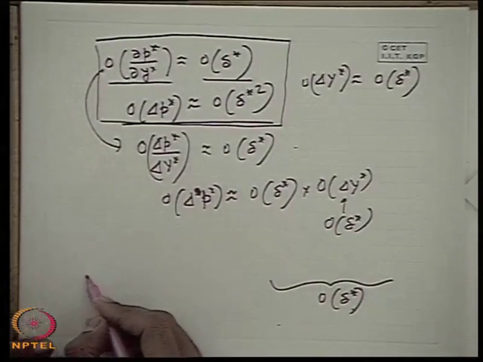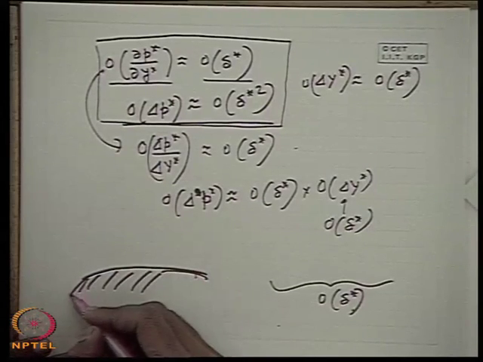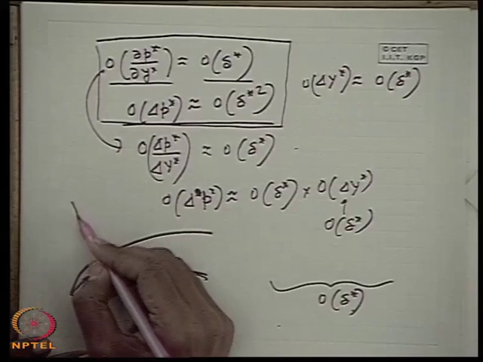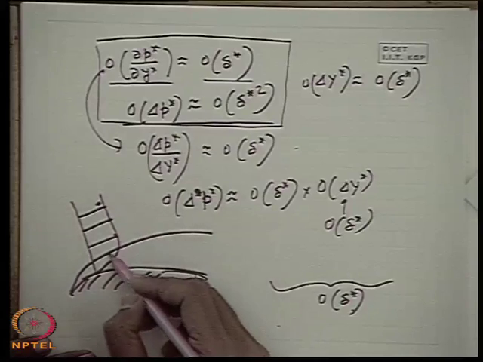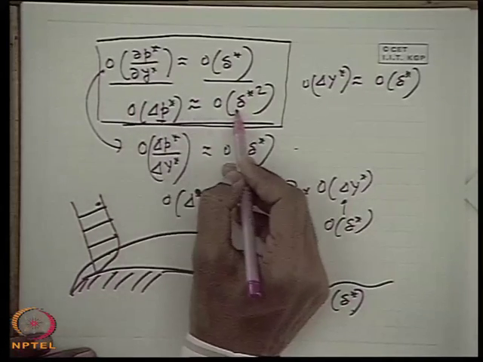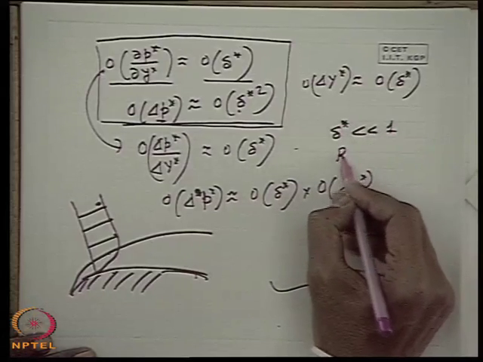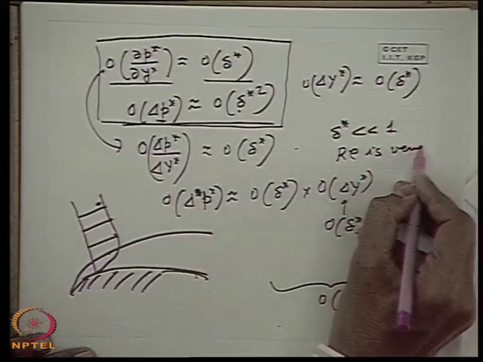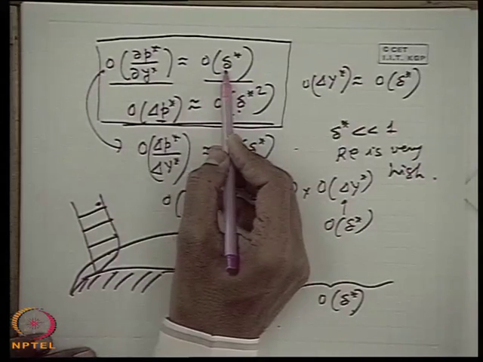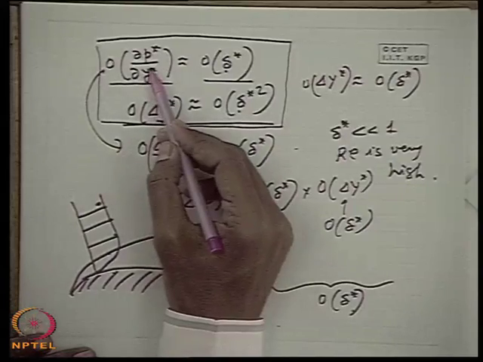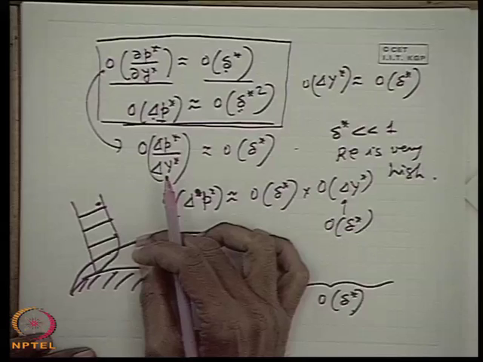What is that? Let me show you. For example, if there is a boundary layer over a curved surface in general, and this is the boundary layer, then this is the velocity profile within the boundary layer. Within the boundary layer the pressure difference is negligible, because delta star is very much less than 1 and Re is very high, so that the order of delta star is very small. That means the pressure gradient within the boundary layer is very small. Therefore, the pressure difference is still smaller. That means there is no pressure difference within the boundary layer.